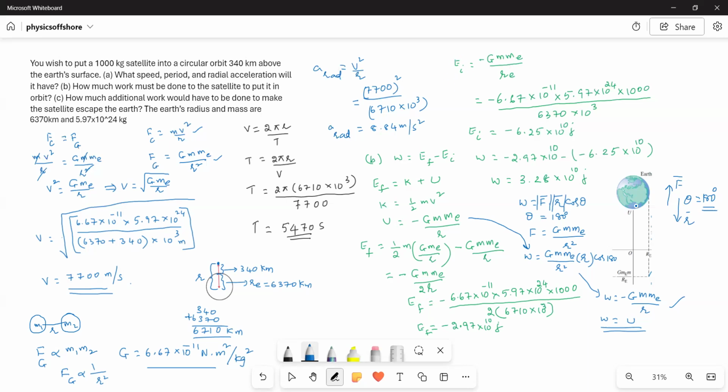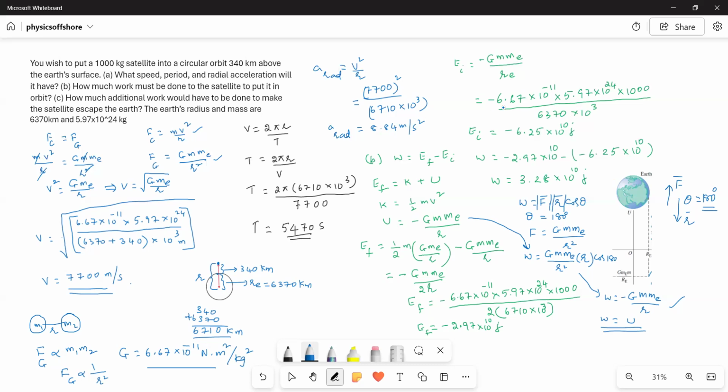Am I right? Because the satellite is on the Earth and it is still. Therefore, we consider that the relative motion between the Earth and the satellite is 0. When the Earth is moving, the satellite is moving along with the Earth. Therefore, there is no kinetic energy, only the potential energy. The potential energy is equal to negative GmM_e by R_E, where R_E is the radius of the Earth that we have to consider.